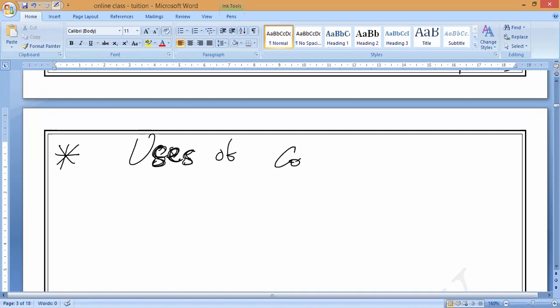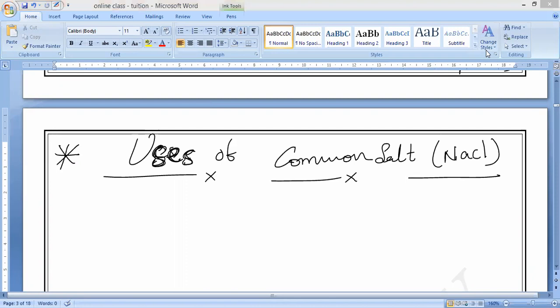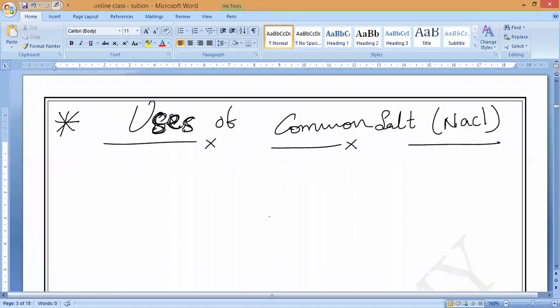Uses of common salt, or we can call it NaCl. Understand, Akhil, Arfan, Dina? I think Arya is not there, he is practicing. Anusri, are you understanding? Akshaya, respond to me in chat. Prasini also very silent. Tarani also.